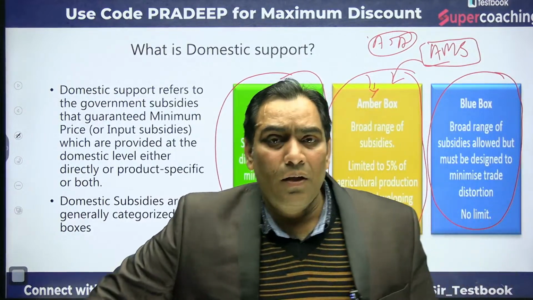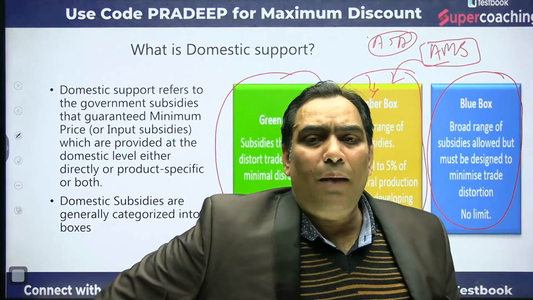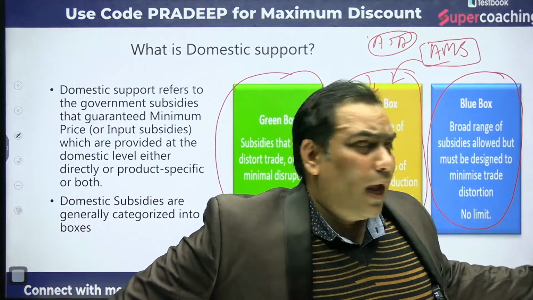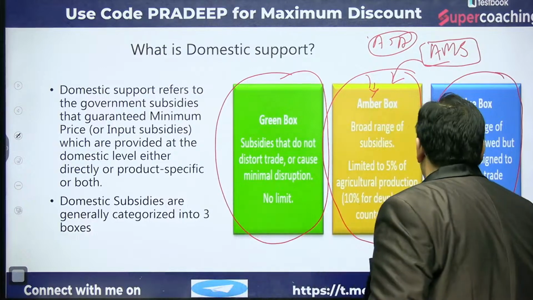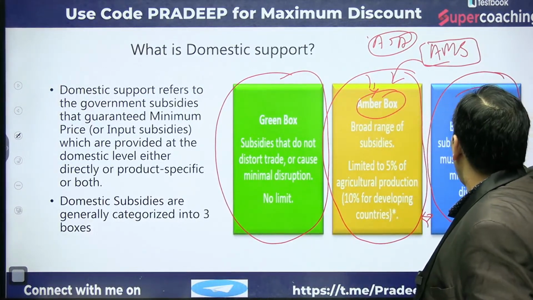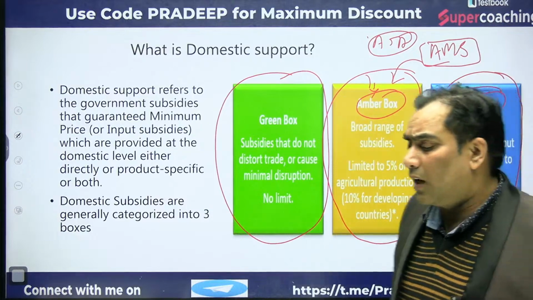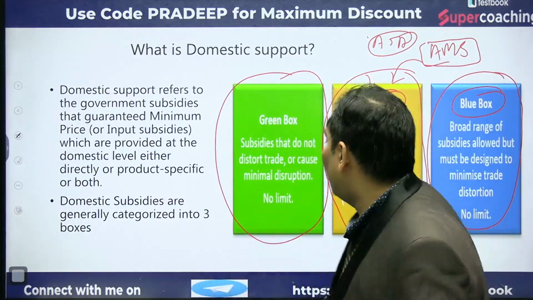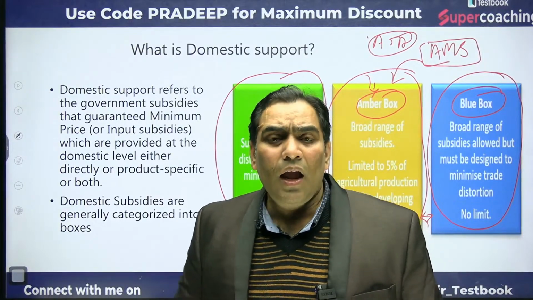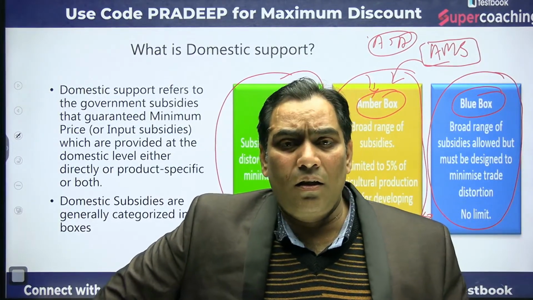Okay, what is blue box subsidy? Amber box and blue box subsidies are the cause of concern. They are the bone of contention between the developed countries and developing countries, and they are discriminatory.